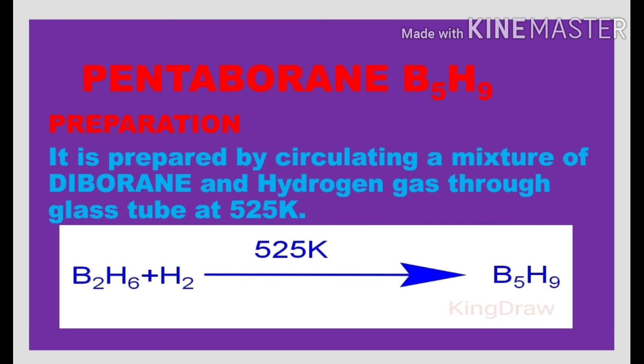preparation, properties and structure of the pentaborane 9. Pentaborane 9 formula is B5H9. Now we go for the preparation of the pentaborane. Pentaborane is prepared by circulating a mixture of diborane and hydrogen gas through a glass tube which is maintained at 525 Kelvin temperature.